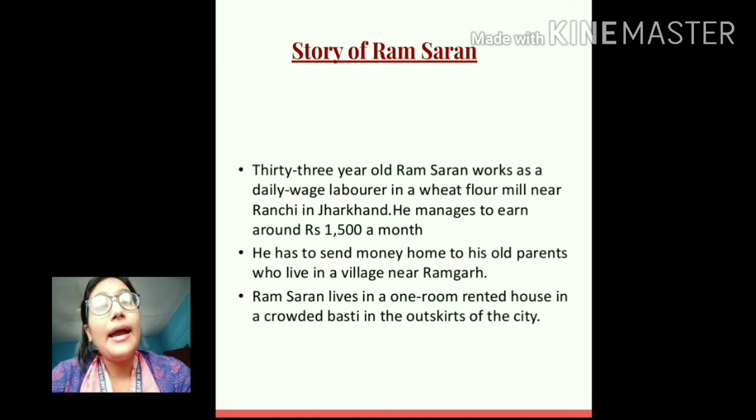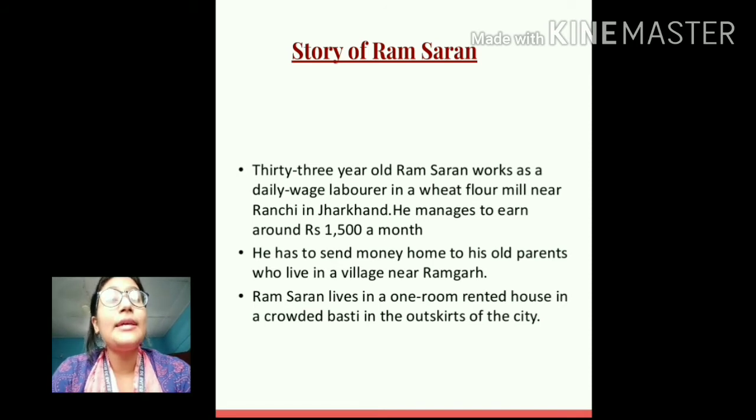And students, he has to send money home to his old parents who live in a village near Ramgarh. That means with this 1500 rupees he has to run his family. Not only that, he also has to send money home to his parents. See the condition here. Since he lives in an urban area, he lives in a one-room rented house in a crowded basti in the outskirts of the city, which is not located exactly in the city, but far away from it. So this is the condition of Ramcharan.